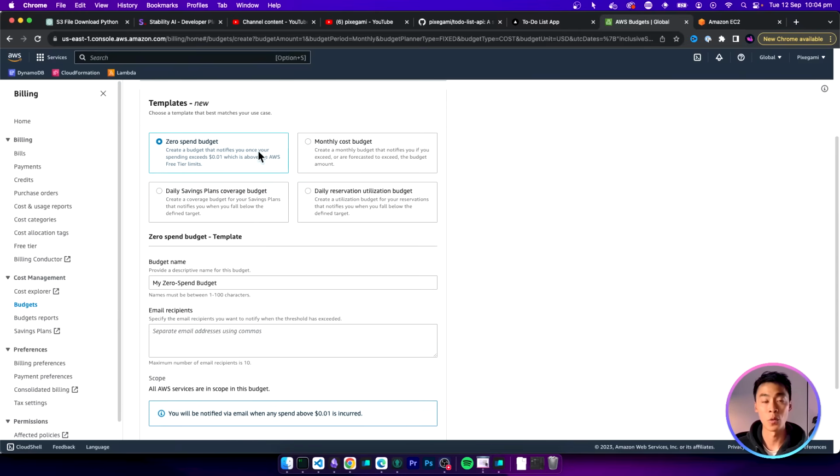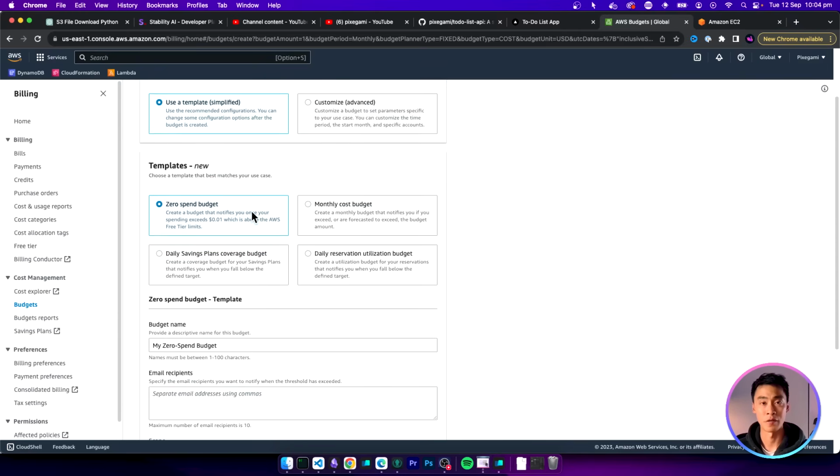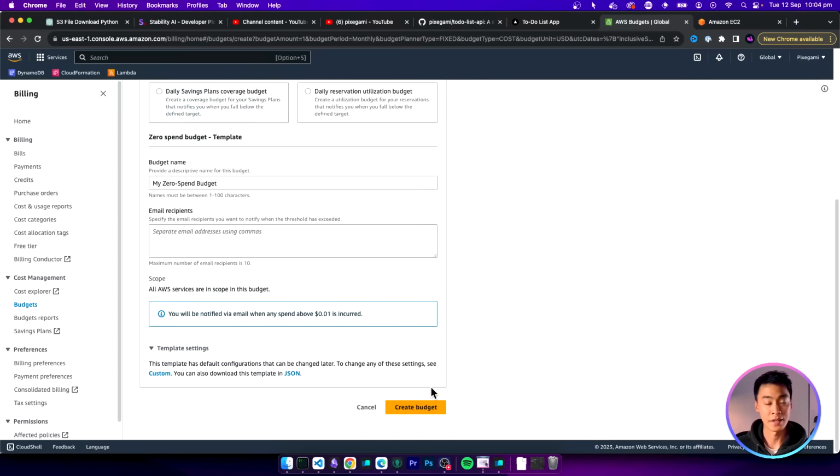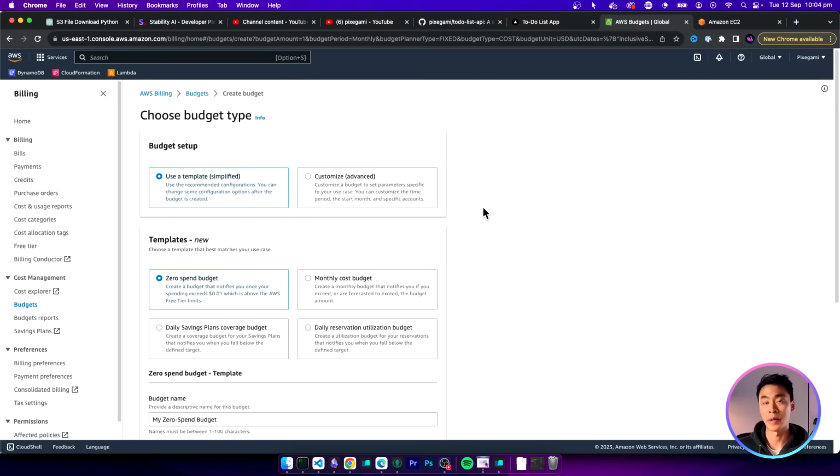So this is perfect if you want to use AWS for free and you're not sure if you're going to accidentally turn on something expensive. Just create this budget and it's going to send you an email. And so you can go into your AWS account, see what's happening, and then turn it off before the bill starts to accumulate. Although AWS billing is quite complex, the flip side is that you can get a lot of value out of it if you use it efficiently. You could run an entire startup on it for quite cheap or even for free.